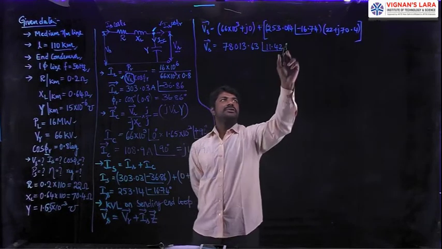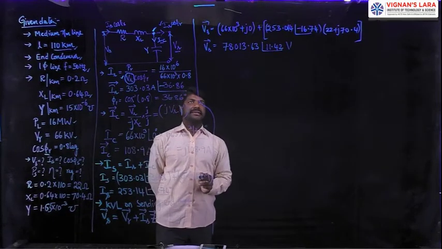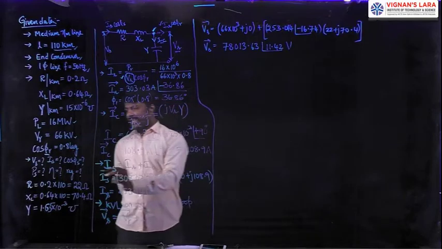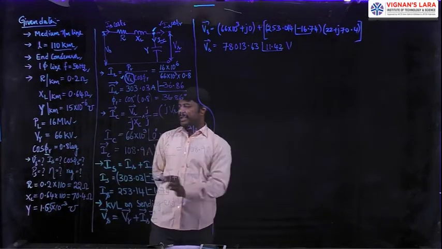This is the voltage on the sending end side. You can cross check in the calculator. So we got the sending end voltage Vs, which is our required value, and Is is also obtained.